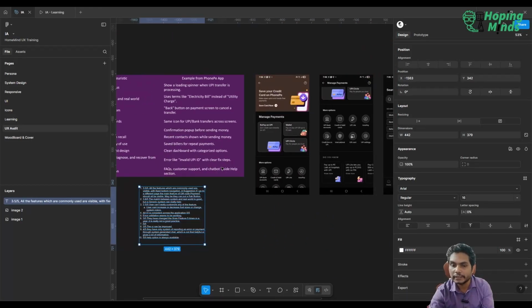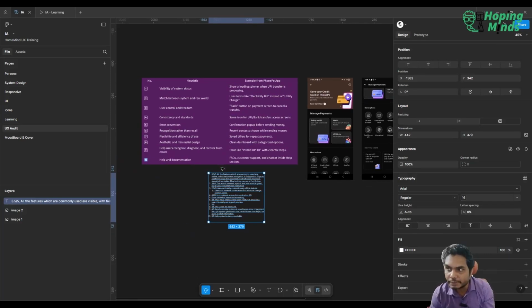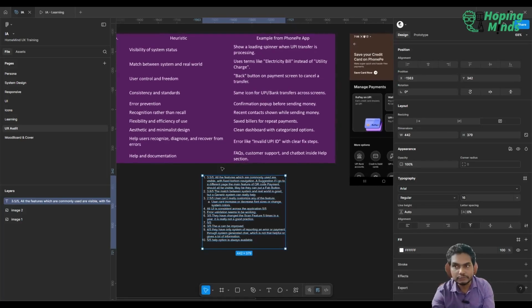Now let's go ahead. So this is how you can do a heuristic evaluation. You can go page by page. Now I don't have a lot of time here, so I would just go through the entire application and create a heuristic evaluation. But you can go page by page and you can put in your research. You can do two ways. You can do it through AI and you can do your own research as well, on evaluation as well.